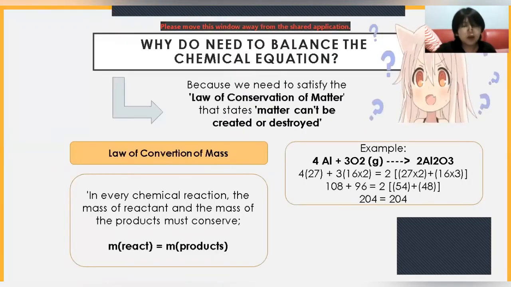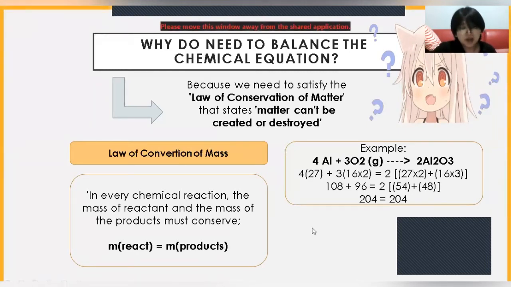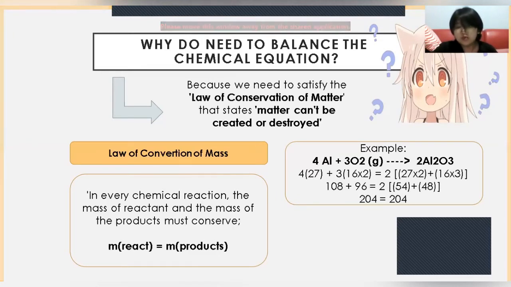But why do we need to balance the chemical equation? This is because we have to satisfy the law of conservation of matter, which states that matter cannot be created or destroyed. Next, we have the law of conservation of mass, in which in every chemical reaction, the mass of the reactants and the mass of the product must be conserved. So, the mass of the reactants is equal to the mass of the product. Now, let's use the previous example. So 4Al plus 3O2 gas is equal to 2Al2O3. You can use your periodic table for this.